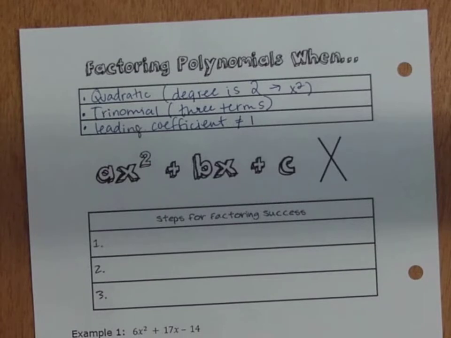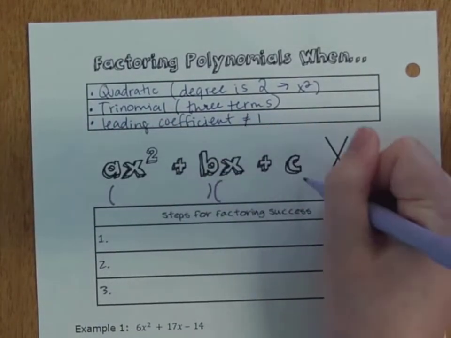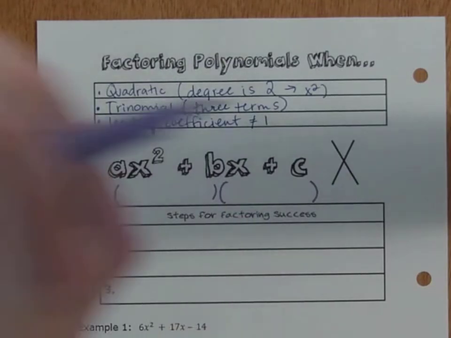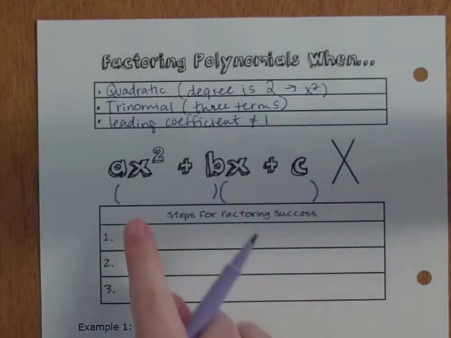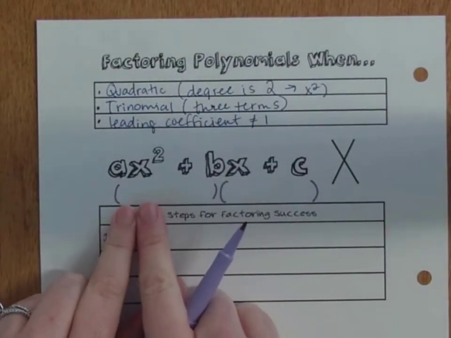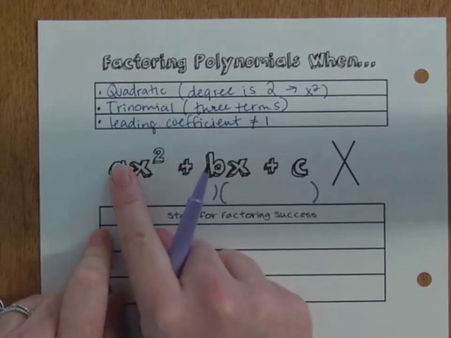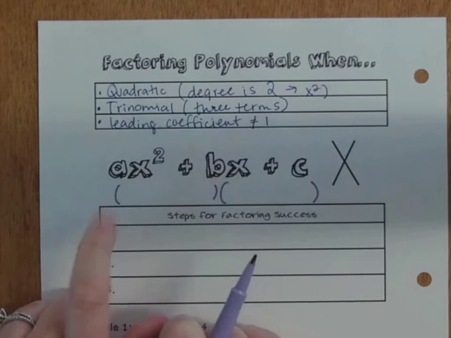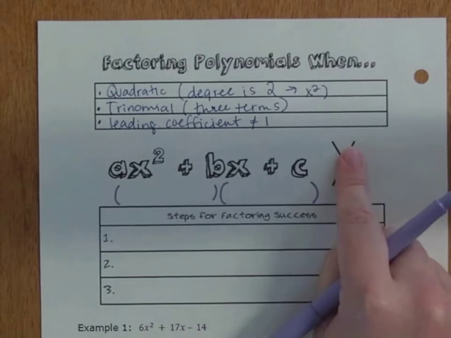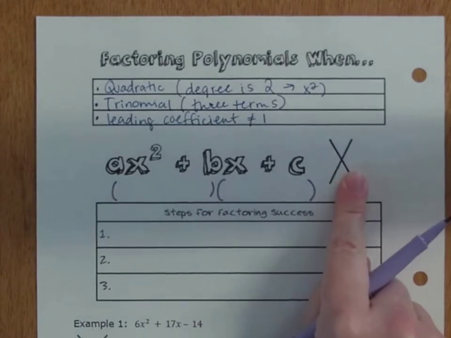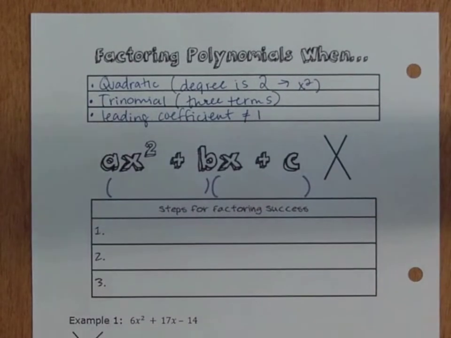So yesterday we talked about how we would set up our binomial pairs to start with x because x times x equals x squared. That's this example right here. But in this case, a does not equal 1. So you can't know exactly what you would put here for x. If this a was equal to 4, you might have x and 4x, or 2x and 2x. So you actually have to use your x puzzle to find out how you're going to break up b, and then you're going to group. So I know that can sound confusing, so we're going to do several examples.